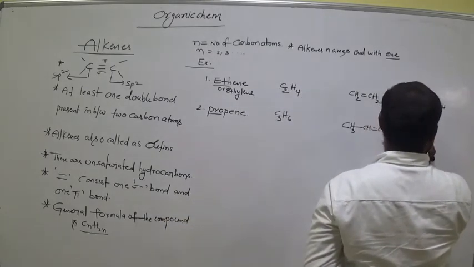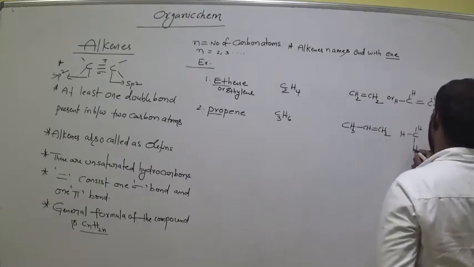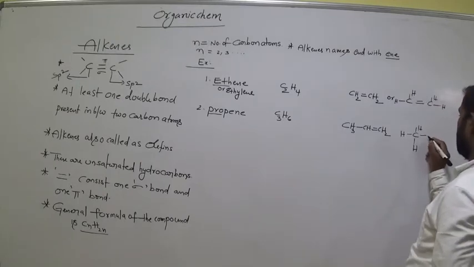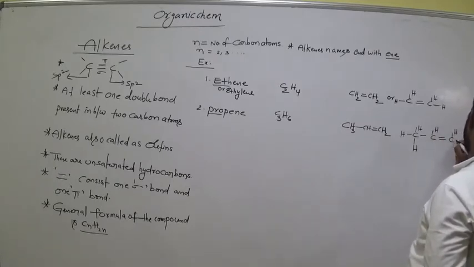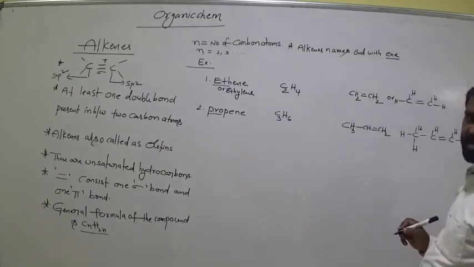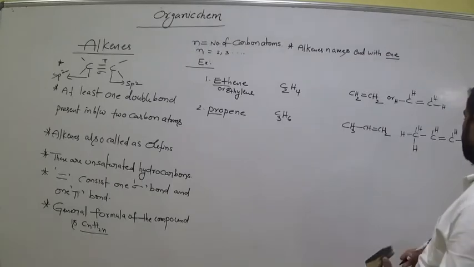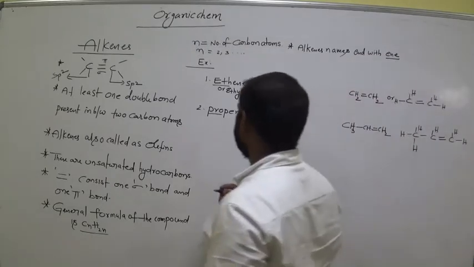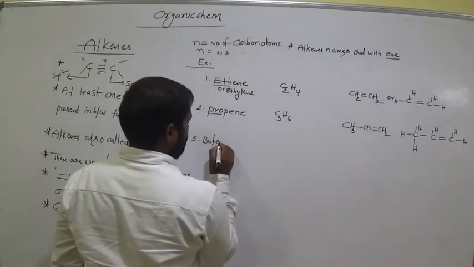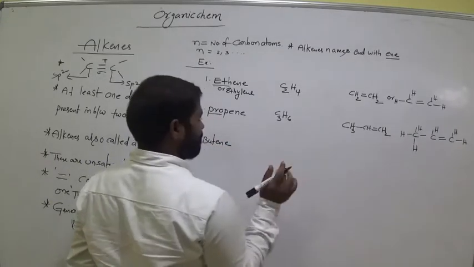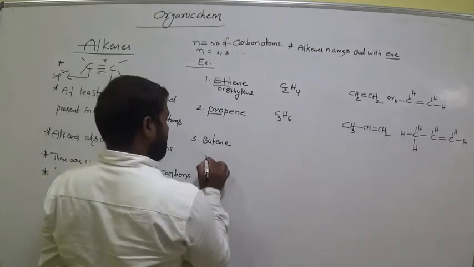So its structural representation is H3C, 3 carbons, then CH double bond CH2. Is it clear, everyone?